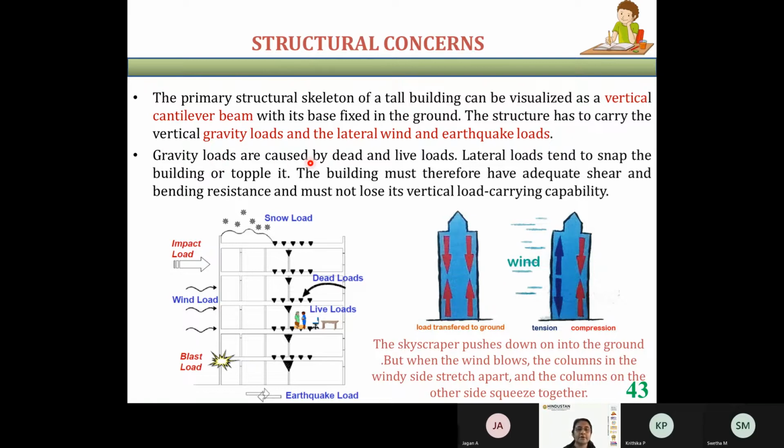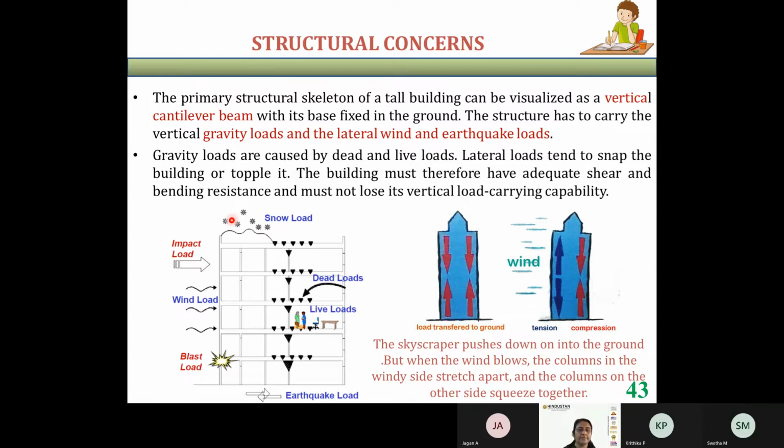The gravity loads are caused by dead load and live load. Lateral loads tend to snap the building or topple it. The building must therefore have adequate shear and bending resistance and must not lose its vertical load carrying capability. When you choose a particular structural system, it has to have adequate shear, it should resist the bending, and it should not lose its vertical load carrying capacity.